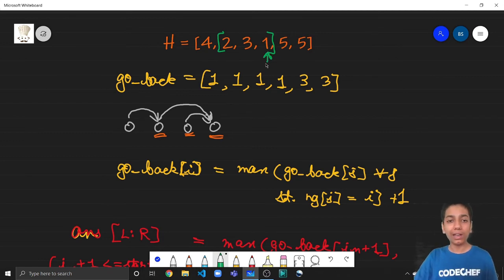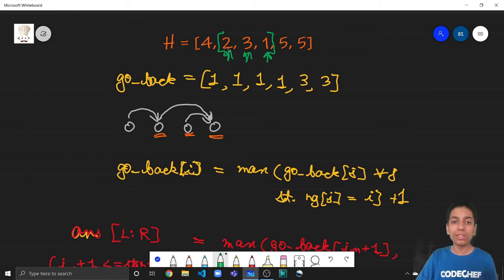So if I am ending up at this position, I have definitely not come from something that was less than JM. Had I come to this mountain from that mountain, then I must have visited JM as well, right? Because it is in increasing order. JM is the highest mountain, so we are definitely visiting JM if I am coming to this mountain from something which is left of JM.